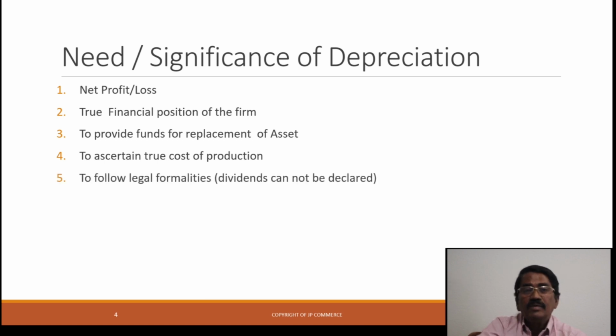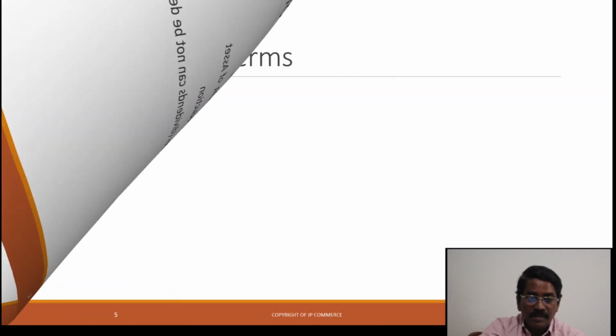Now, lastly, the legal formalities. As per the Indian Companies Act 2013, all companies must show depreciation in their books of accounts. Without showing the depreciation in the books of accounts, companies cannot be allowed to distribute dividends among all its members.